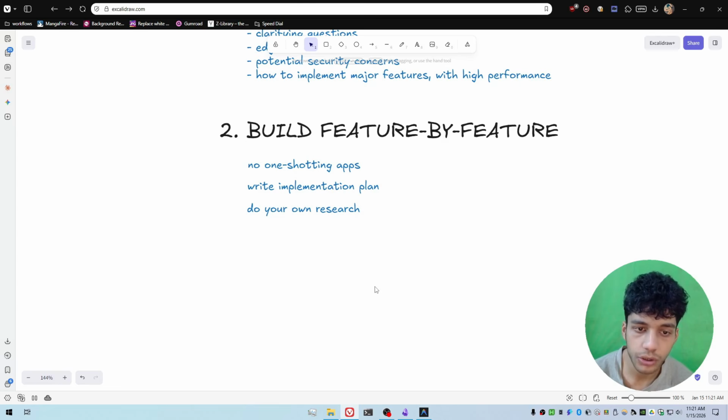And this is where experience comes in. You need to have some experience as a software developer so you can pick the right option for your application. Because AI, as good as it is, it's not always going to be good at making decisions. That part is still your job as a human.